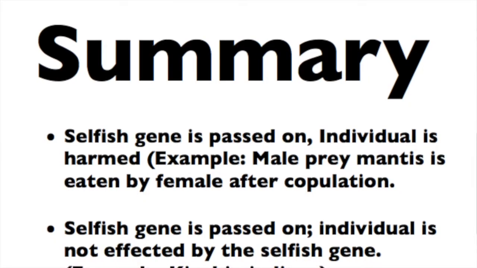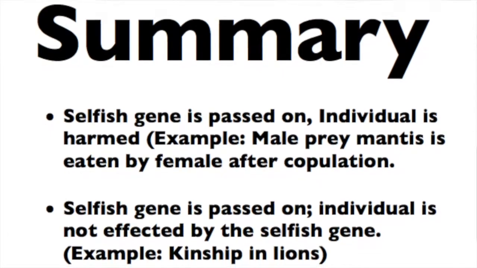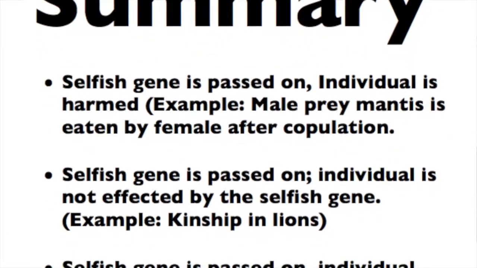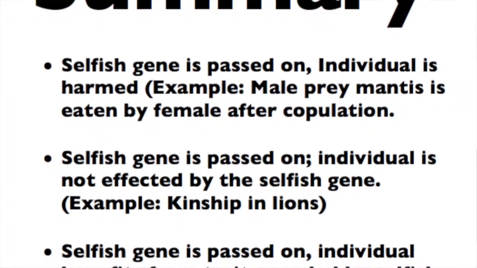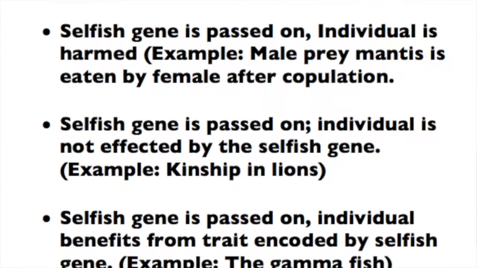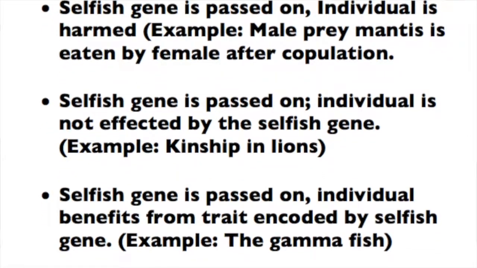In conclusion, we'd like to touch on the 3 types of selfish gene that we discussed, or Henry discussed with us. One, where the individual gets harmed in the process of the gene getting passed on. Two, the individual is indifferent, doesn't get affected, the gene still gets passed on. Or three, where the individual actually benefits from the process and the gene gets passed on. In all 3 cases, we see that the gene, being a selfish gene, gets passed on to the next generation, no matter the type of behavior showcased by the individual.